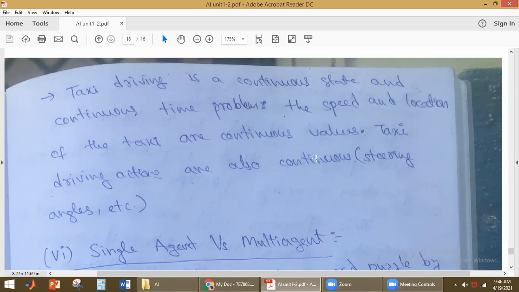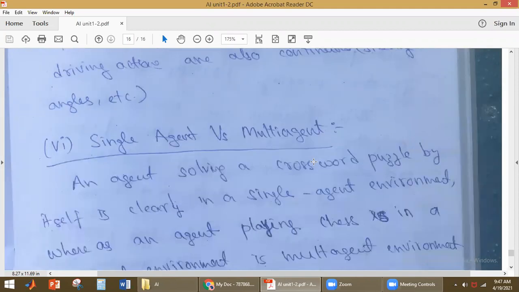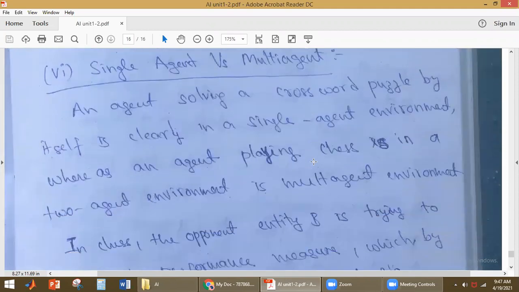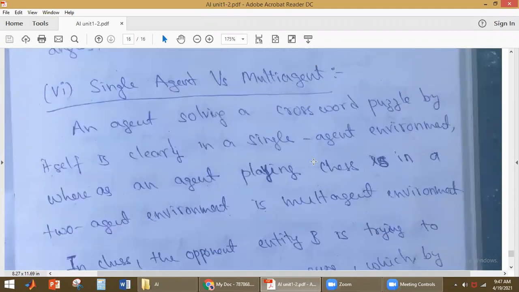So depending on the state of the environment, whether it is continuously changing or discretely changing, how time is handled, and how the percepts and actuators perform, whether in discrete states or continuous time, based on that we divide the task environment into discrete and continuous environments. Then here we have single versus multi-agent.